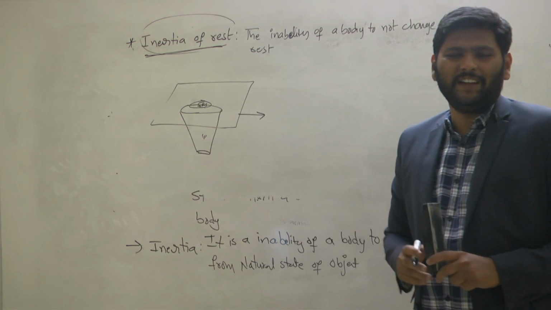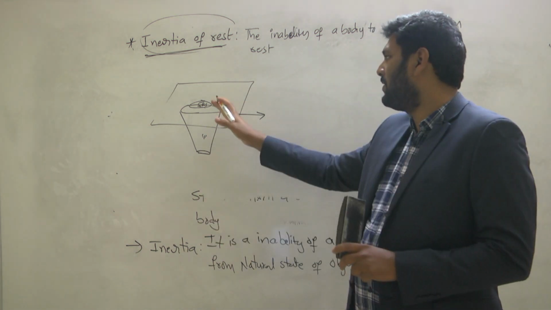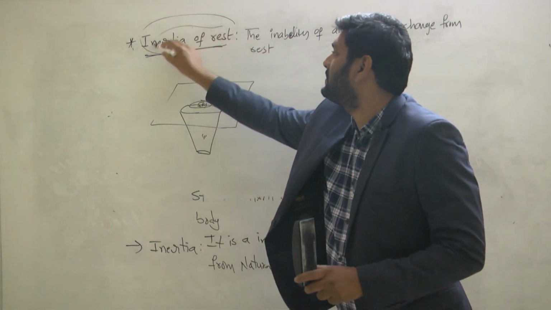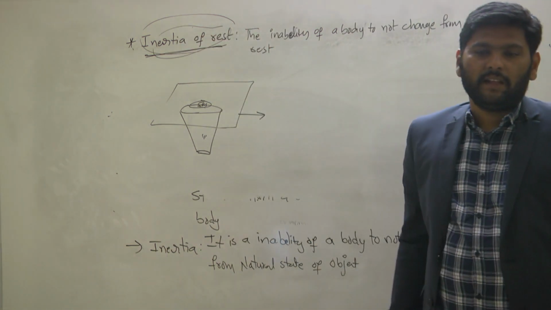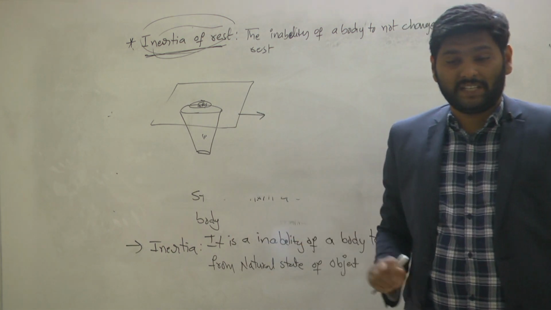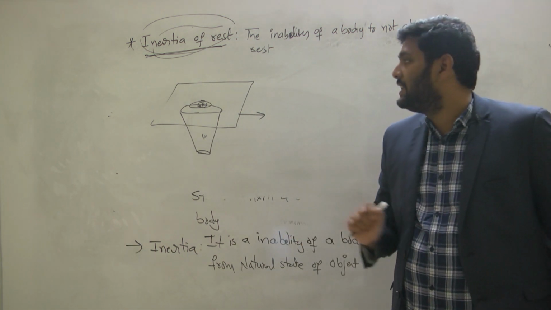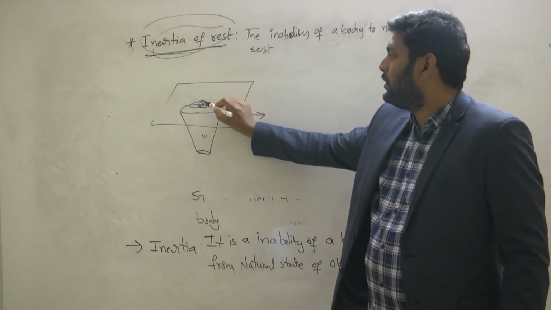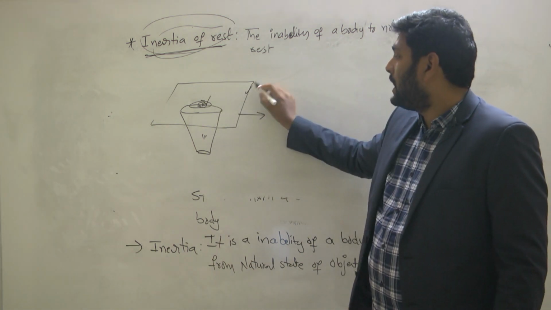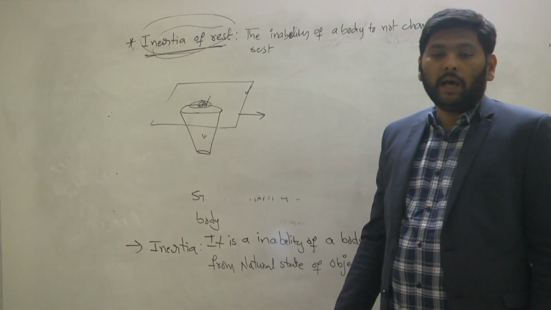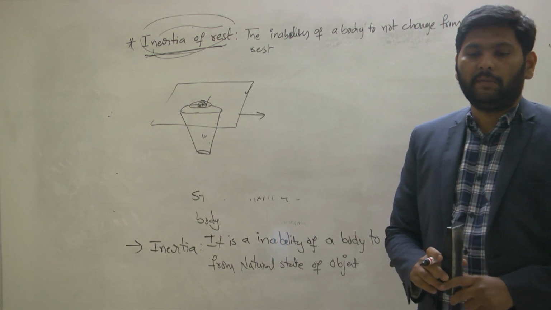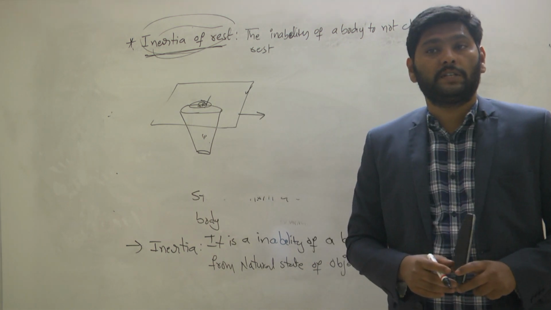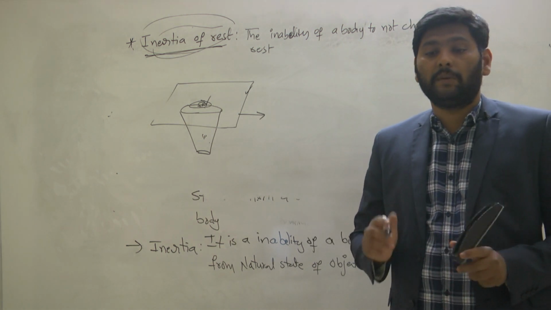Why will it fall into the glass? Why does it not come along with the cardboard? This is also because of inertia of rest. How can you say it is inertia of rest? Look here, I'll explain clearly. Initially, this 5 rupees coin, this cardboard and this glass tumbler are at what state? Rest. But you applied force on which? We applied force on the cardboard.